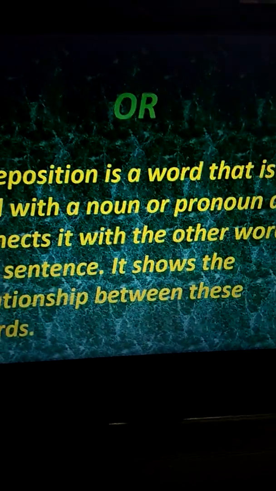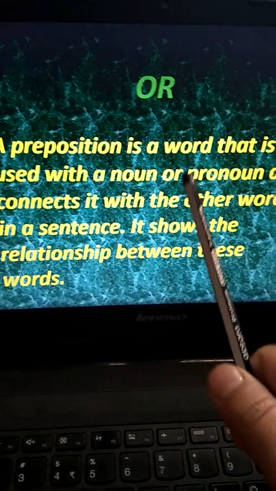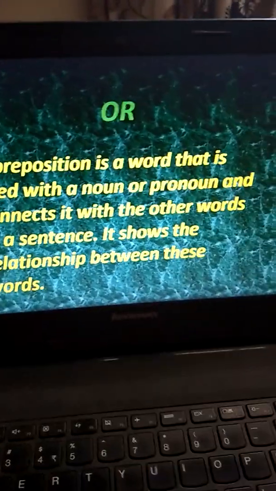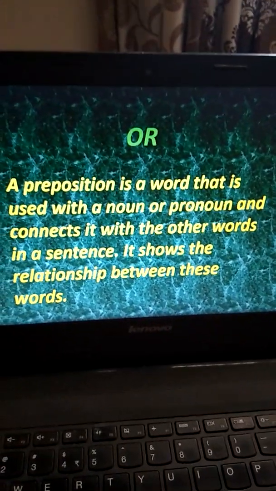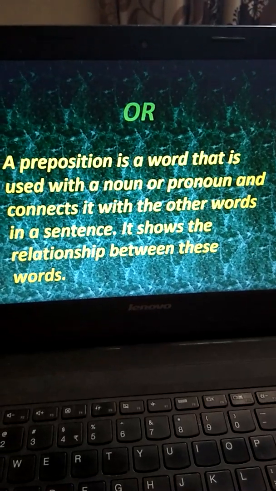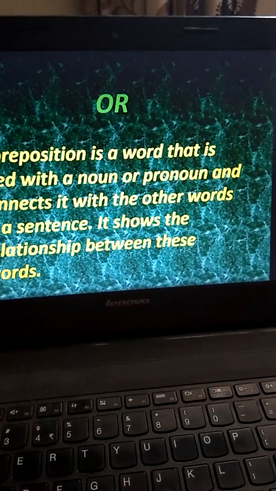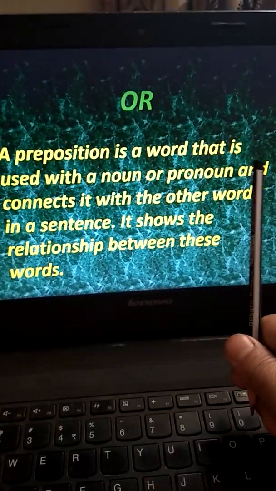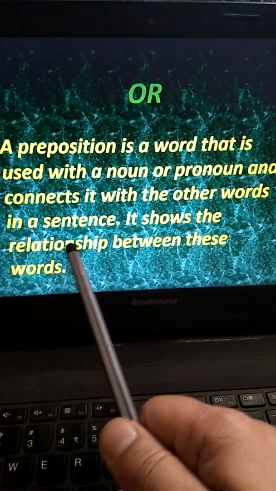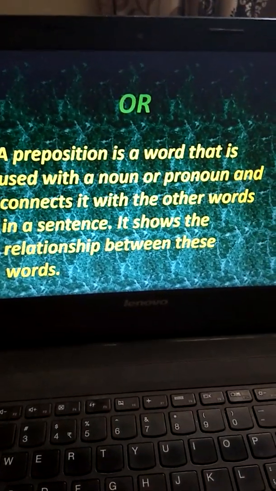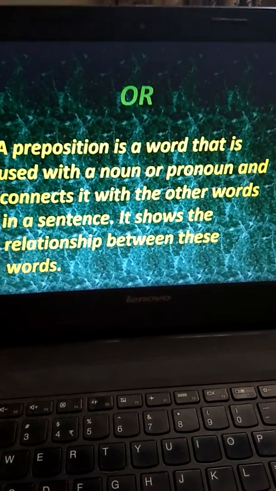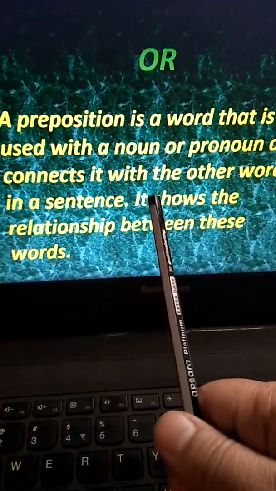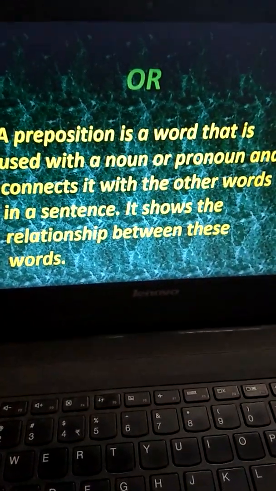Let us make it simpler. A preposition is a word that is used with a noun or pronoun. Generally it comes before the noun. Pre, P-R-E, means it is coming before. Position tells the position, and connects it with the other words in a sentence. So preposition is a word that is used with the noun or pronoun of the sentence and it connects with the other words in the sentence. It shows the relationship between these words.